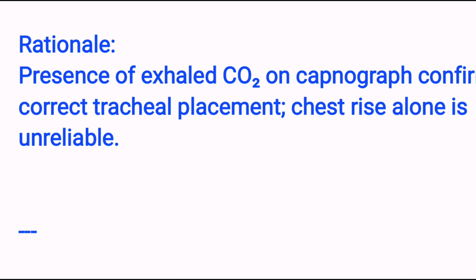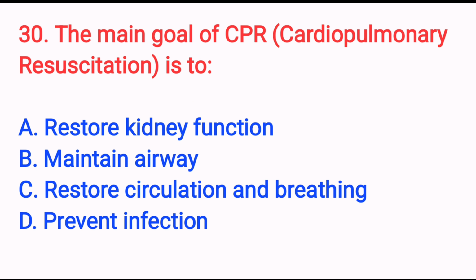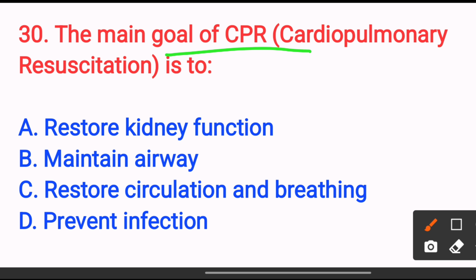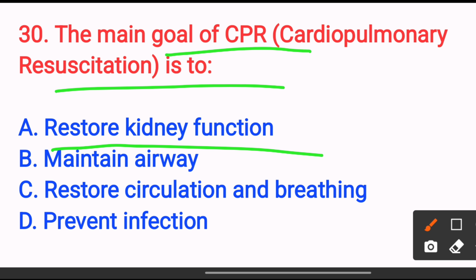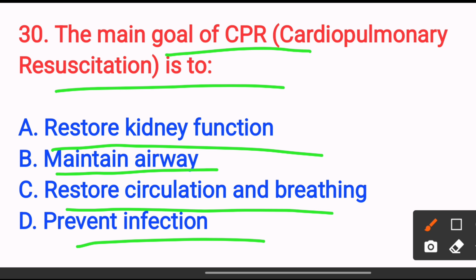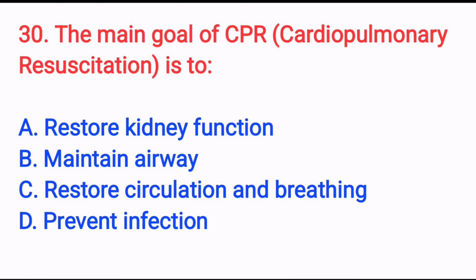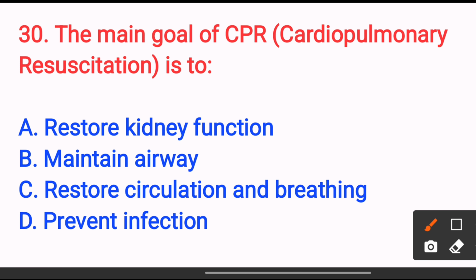Next, the main goal of CPR is to option A, restore kidney function. Option B, maintain the airway. Option C, restore circulation and breathing. Option D, prevent infection. The answer is option C, restore circulation and breathing, because CPR provides artificial ventilation and chest compression to maintain oxygen and blood flow to the vital organs. So the answer will be option C.